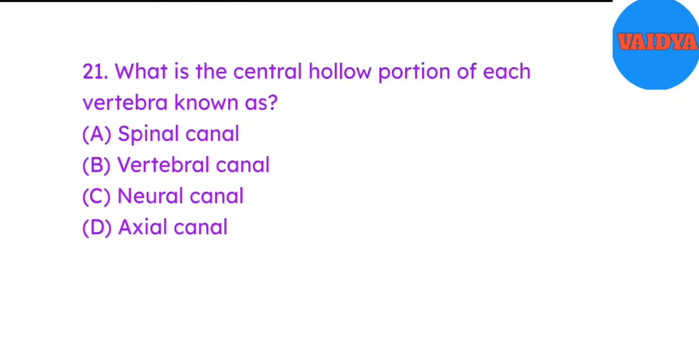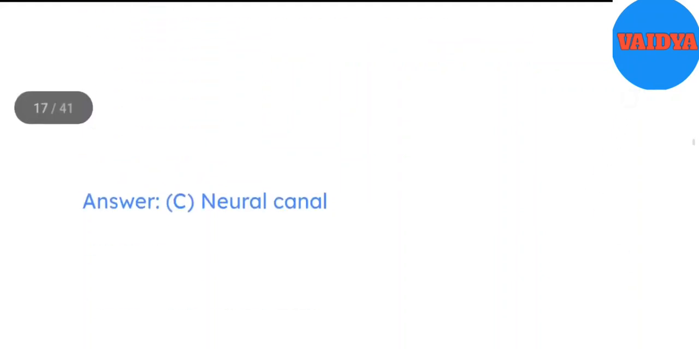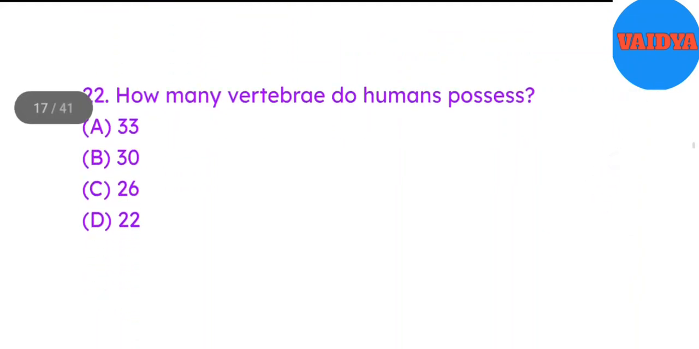21. What is the central hollow portion of each vertebra known as A. Spinal canal. B. Vertebral canal. C. Neural canal. D. Axial canal. Answer C. Neural canal. 22. How many vertebrae do humans possess? A. 33. B. 30. C. 26. D. 22. Answer A.